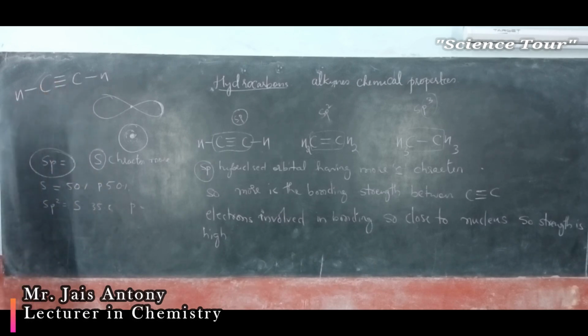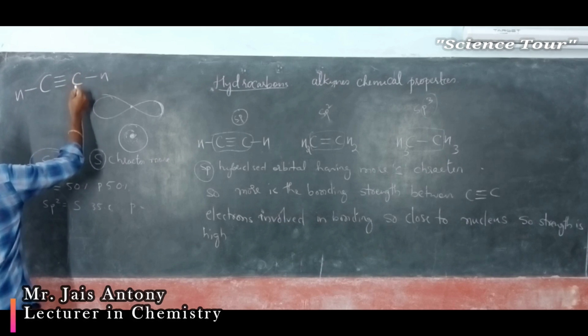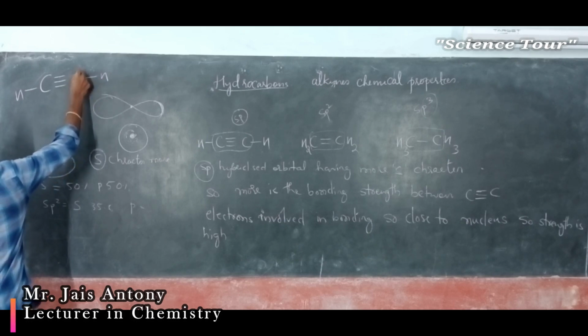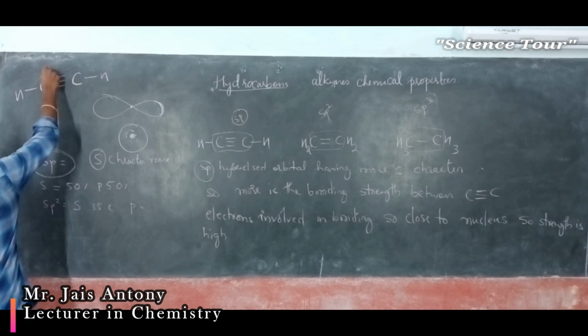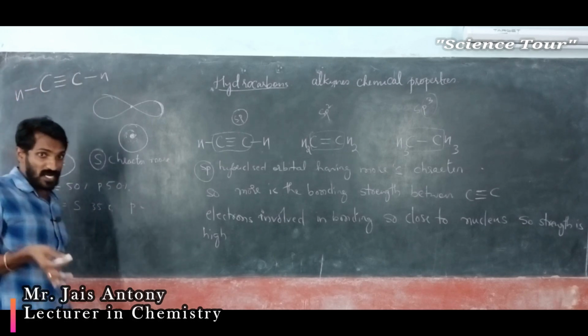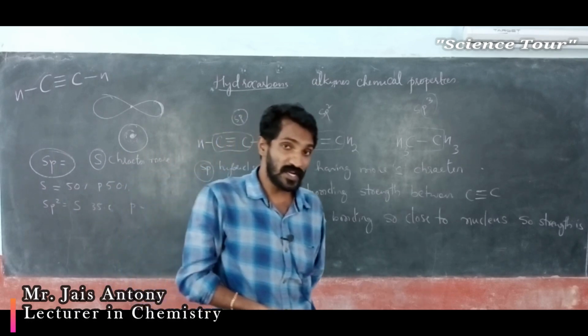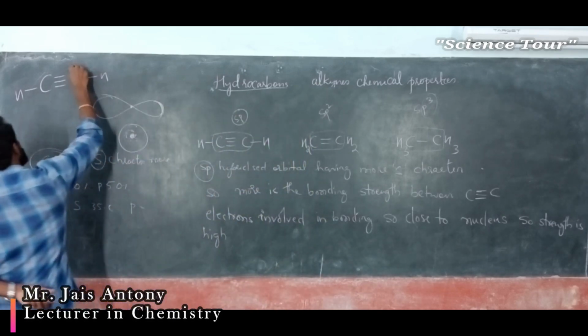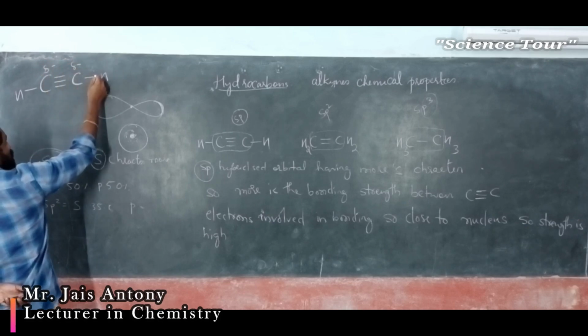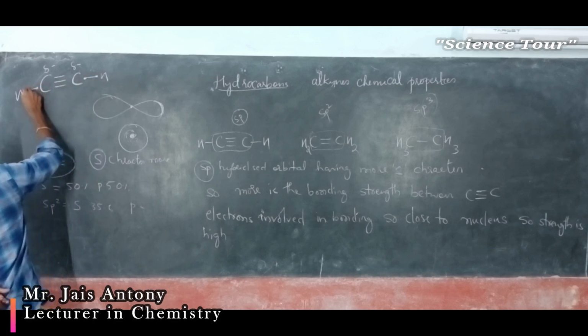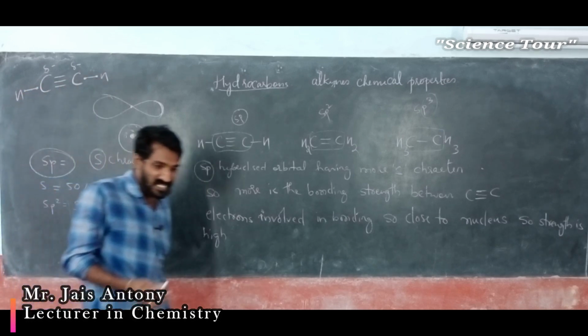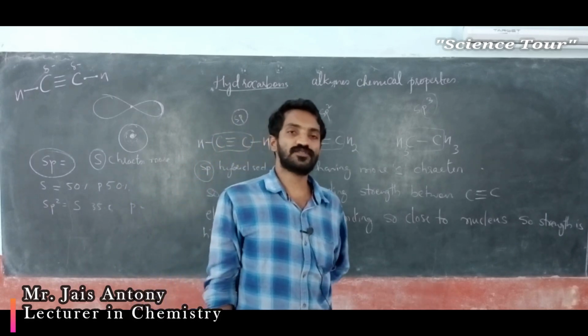Already the electron cloud is more between the carbon-carbon triple bond. So automatically carbon is more electronegative. In this case, electron cloud is more, so carbon is more electronegative. Automatically these bonded electrons between carbon and hydrogen have a tendency to move towards the more electron cloud.